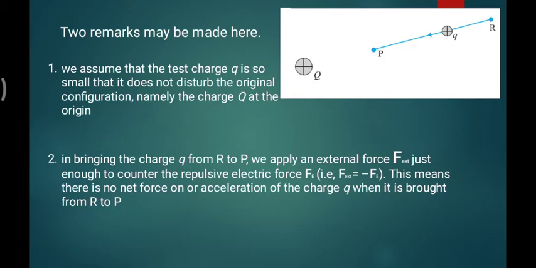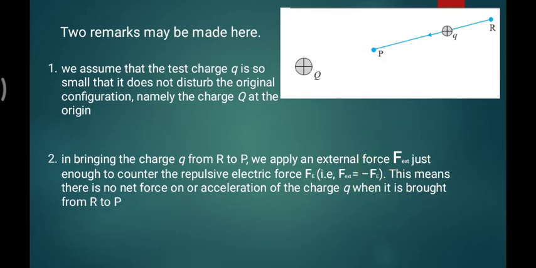Once you are bringing it from R to P, we apply a force. If you want to move the test charge from point R to point P, you have to do work on the charge q. Obviously it cannot come from R to P automatically. We have to apply a force, the external force F external.